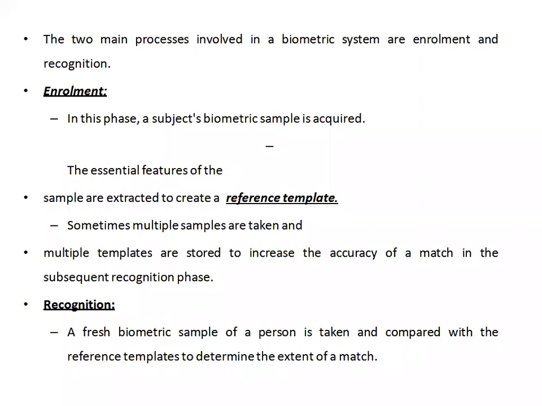biometric registration. What is meant by biometric registration? You need to enroll yourself to the company. They will take 3 patterns of your thumb, left thumb. It's an example. They will take 3 to 4 patterns of your left thumb. Those 3 to 4 patterns are called the reference template. You need to give a minimum of 3 to 4 patterns of your left thumb as the reference template during enrollment.